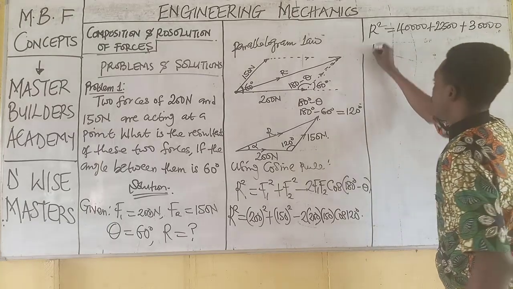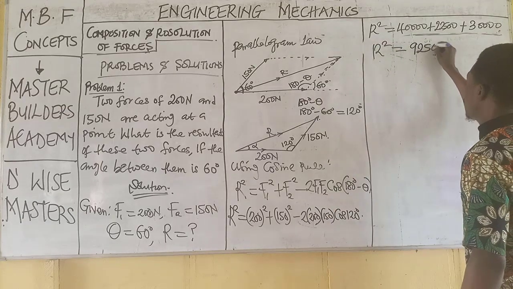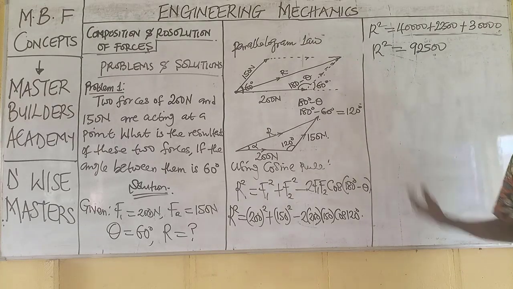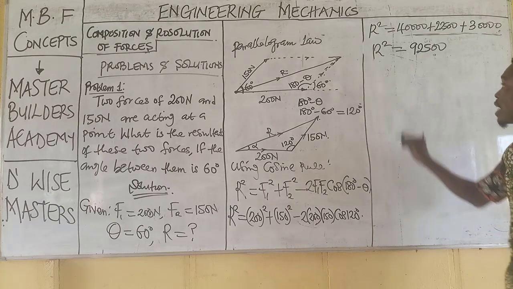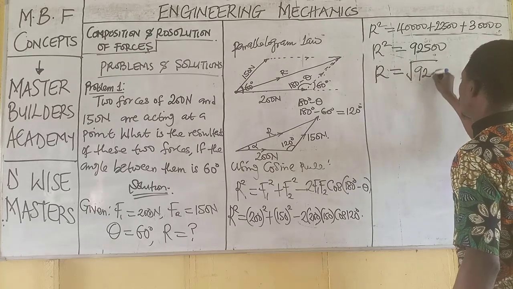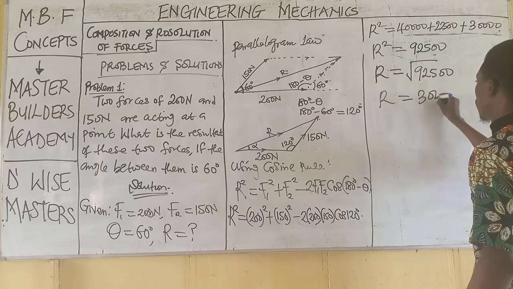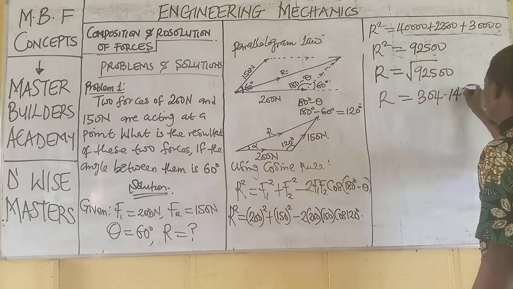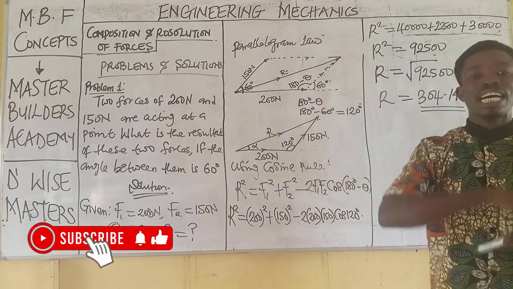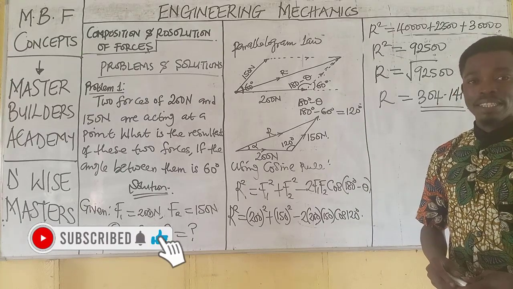When we add up everything, R squared is equal to 92,500. Now, to obtain the resultant, you take the square root of both sides. Then R is equal to the square root of 92,500, and when you put this in your calculator, you have 304.14 Newton. This is the resultant force. It's as simple as this.